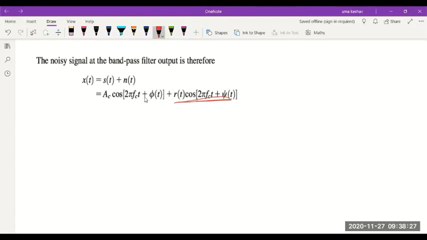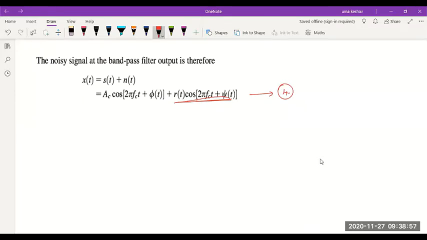Because it's the angle which changes in FM, I want to know what is the angle of noise that is affecting it. Okay. So we are expressing this narrowband noise as R of t cos 2 pi FCT plus psi of t. Now, what was this? Equation 4.